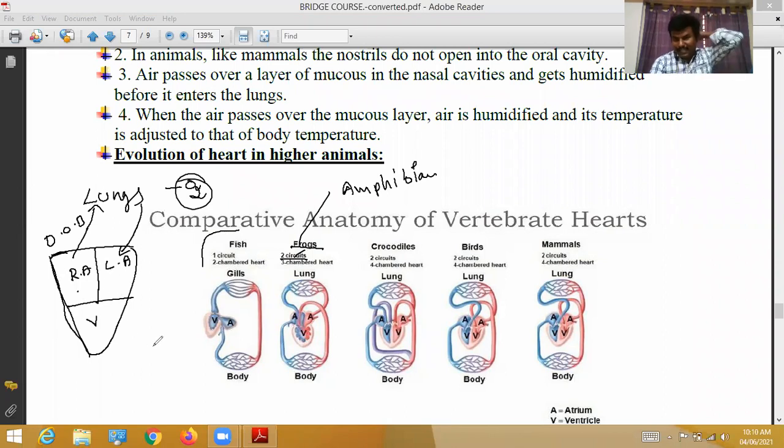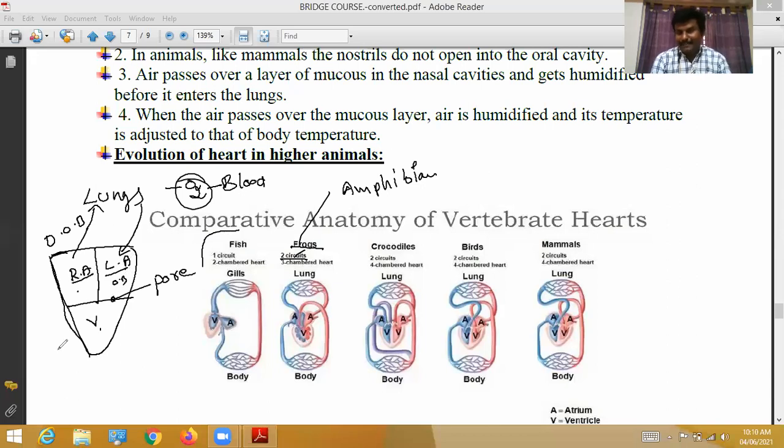In the lungs, it becomes oxygenated. Thereafter, this oxygenated blood enters the left auricle. The left auricle opens into the ventricle through a small aperture, a small hole or pore. Through this pore, oxygenated blood enters.